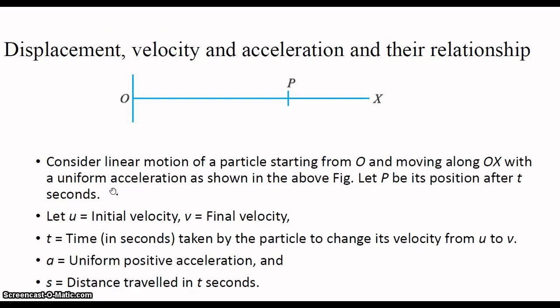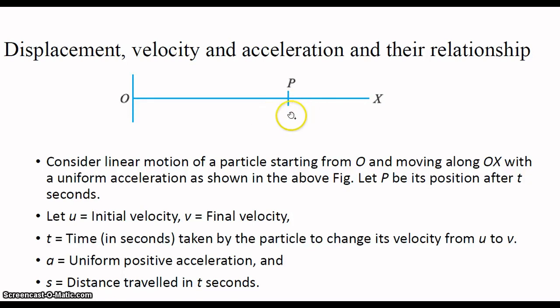Next, we have to see about displacement, velocity and acceleration and the relationship between them. Consider a linear motion of a particle which is starting from point O, moving along the direction OX, because velocity is in a particular direction. It is the rate of change of displacement in a particular direction, so I consider the direction of OX with a uniform acceleration.